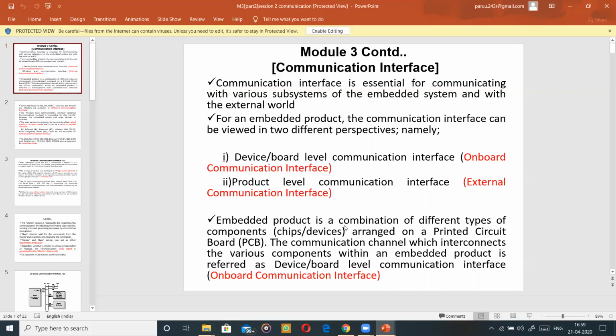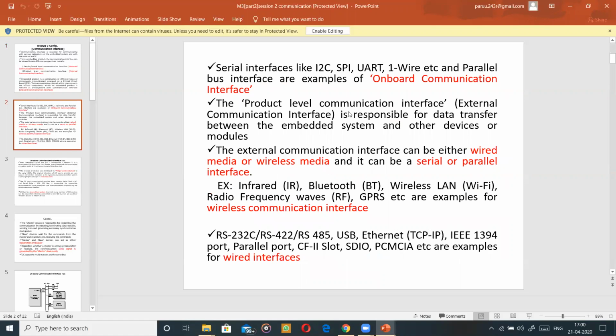An embedded product is a combination of different types of chips and devices arranged on a PCB. I hope all of you can imagine that. A communication channel which interconnects the various components within an embedded product is called onboard communication interface. Let's go to the next slide. Now, what are the different types and examples that come under onboard communication interface?